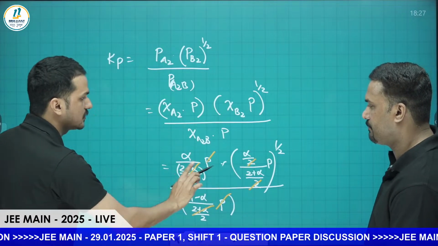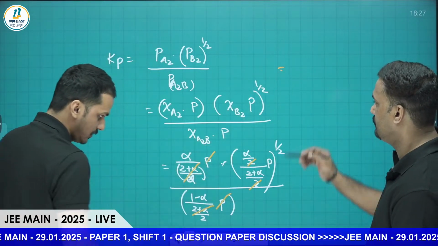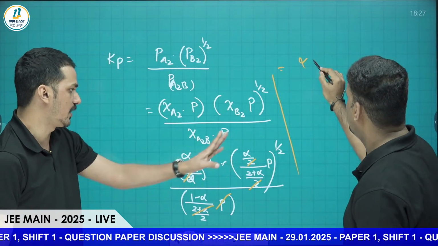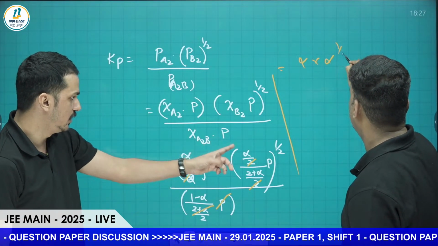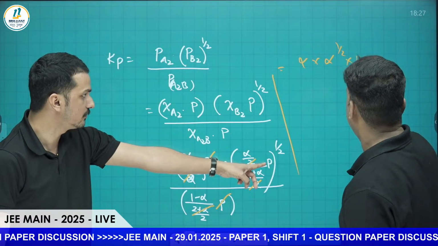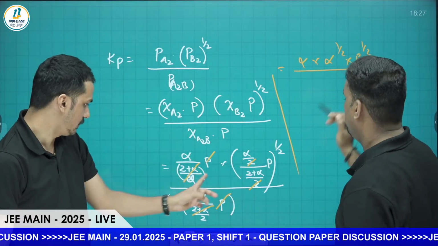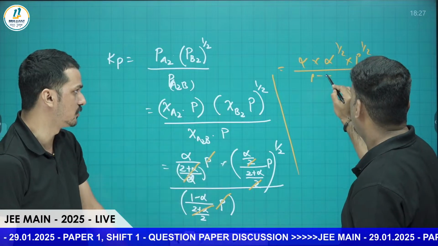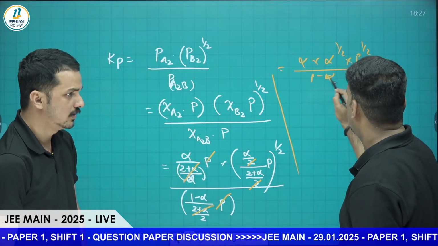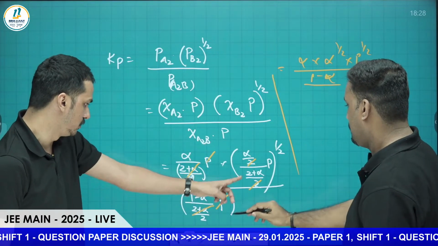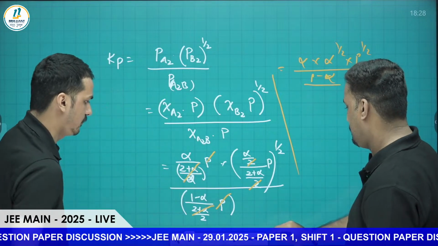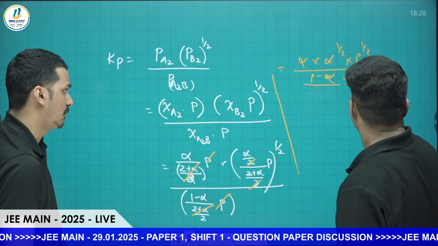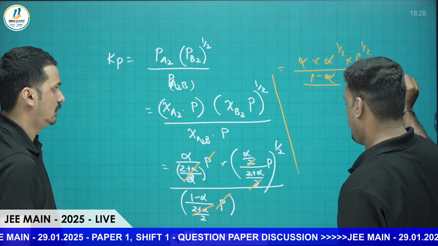Now once we solve this, alpha into alpha raised to 1 by 2, into P raised to 1 by 2, divided by 1 minus alpha into 2 plus alpha raised to 1 by 2. This all will get cancelled, and 2 plus alpha raised to 1 by 2 is there.